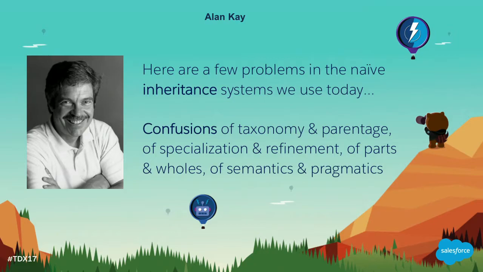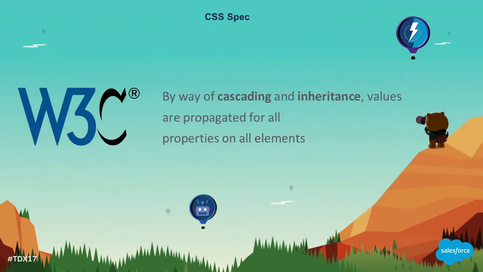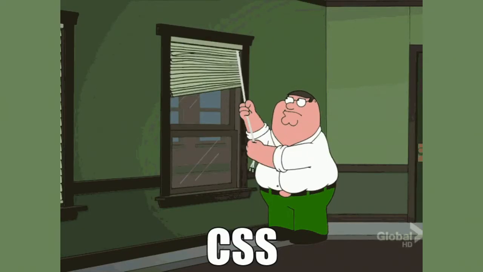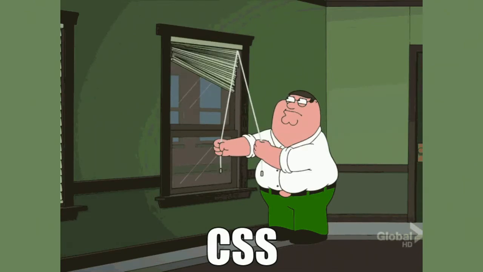So let's zoom over to the CSS spec, shall we? What does the W3C have to say about this? By way of cascading and inheritance, values are propagated for all properties and all elements. That's two forms of inheritance, everyone. So we've built a language around inheritance, the thing we've learned to not do. Of course, there's times and places, but we're always trying to prefer not doing this. And in CSS, we can't really get away with it, right? So no wonder it feels like this whenever you're writing CSS or making changes.